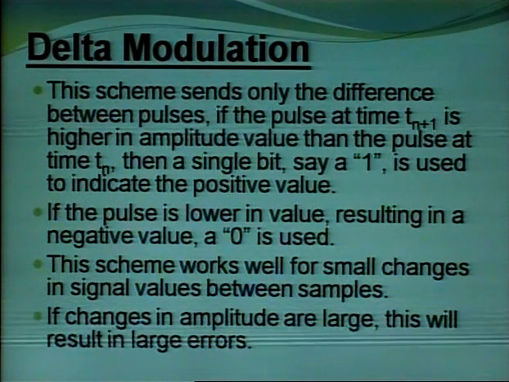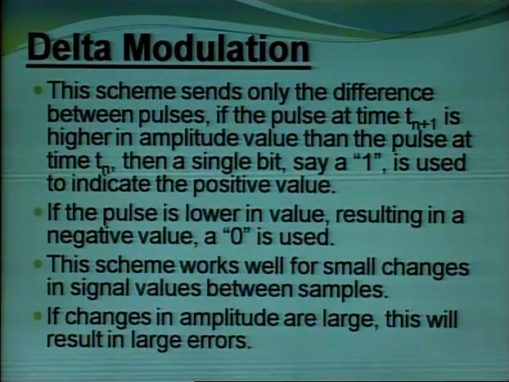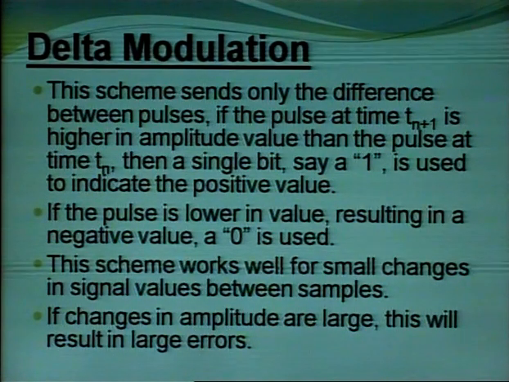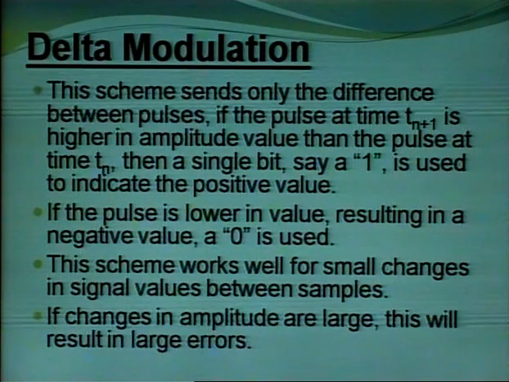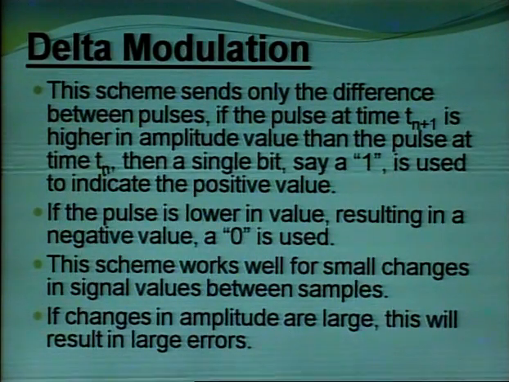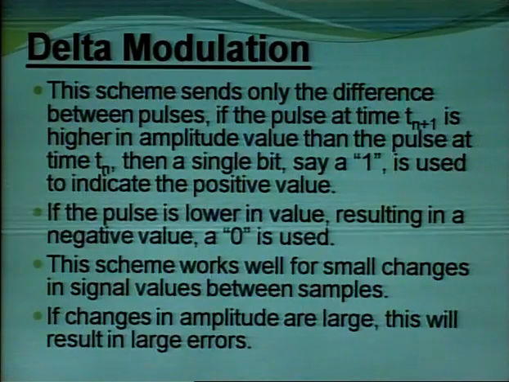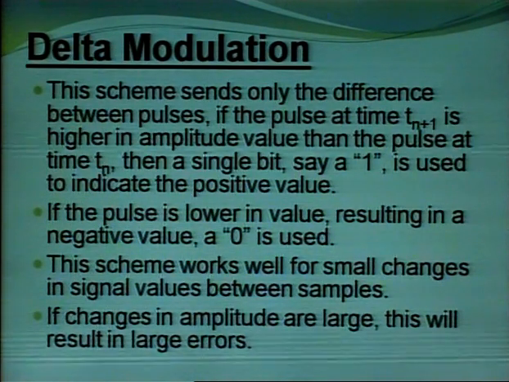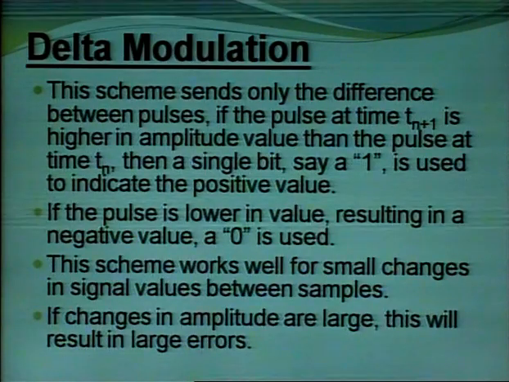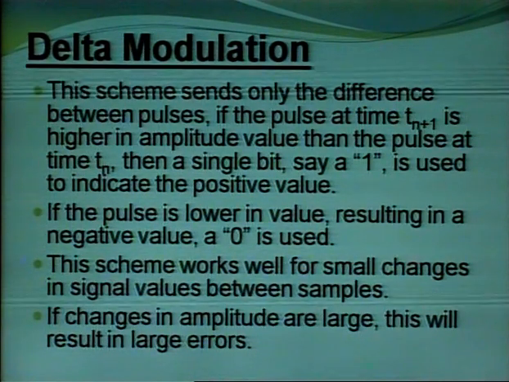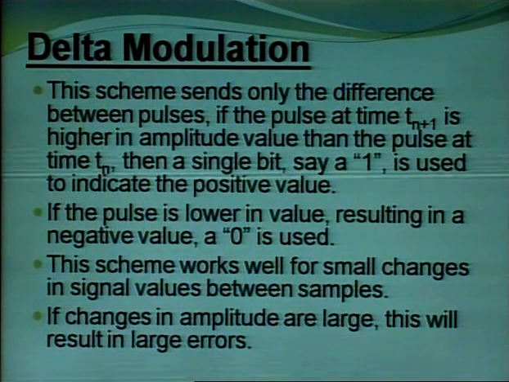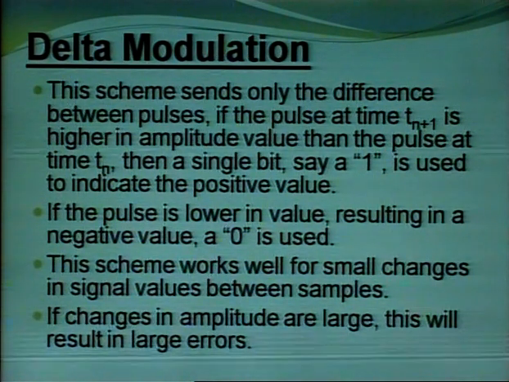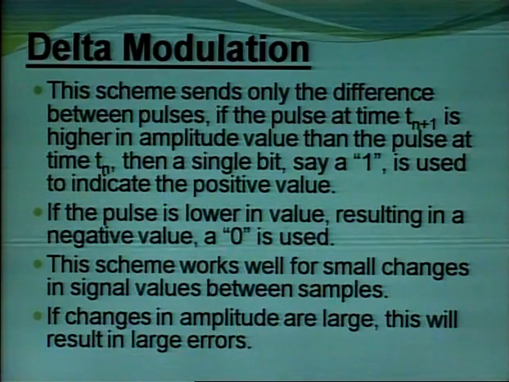In delta modulation, only the difference between pulses is transmitted. So the current pulse is compared with the previous pulse. If the current pulse is more than the previous pulse, it is 1. If the pulse is lower than the previous value, it is 0. So each sample is represented by one value, either 1 or 0. The scheme works well for small changes. If there are large changes in amplitude, this will introduce an error.